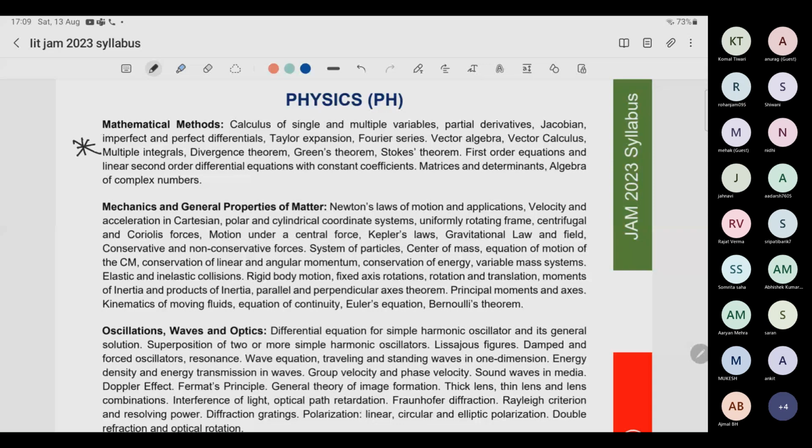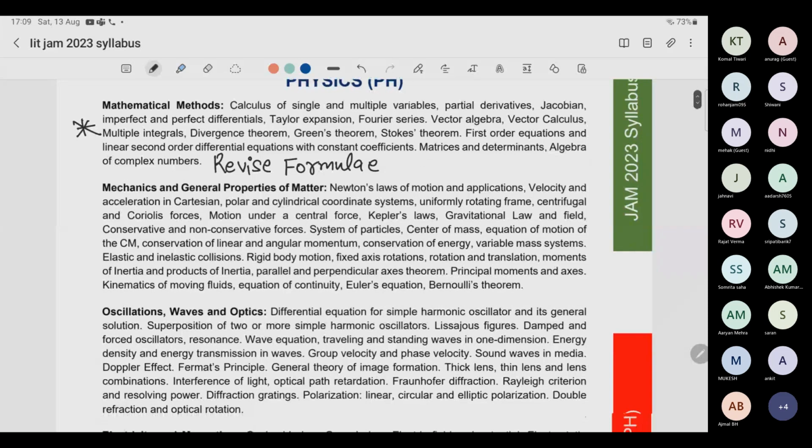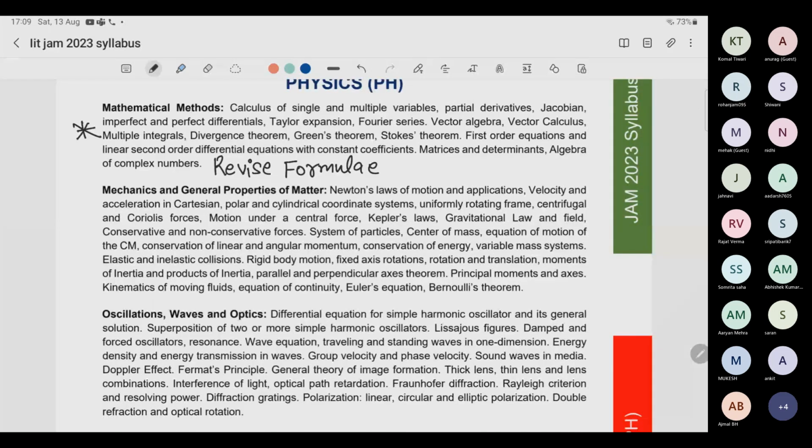So what should you do in mathematical methods? Number one thing you need here is to revise formulas. There are not going to be very tough questions for mathematical methods. So what kind of questions will come? Let's say we pick a topic, Jacobian. You just need a simple understanding of what a Jacobian is and how it is used in questions. If you do 2 or 3 previous year questions, that's enough.